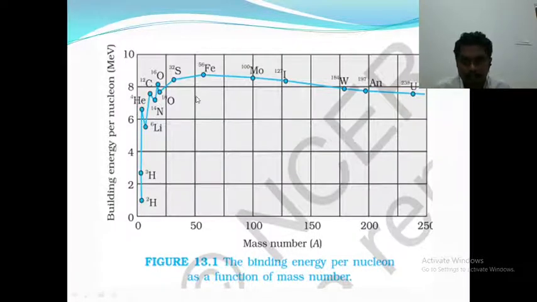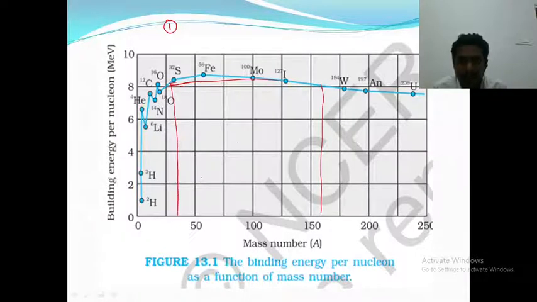Let us write some observations from this graph. The first observation: binding energy per nucleon is almost constant for the intermediate nuclei, those whose mass numbers are between these lines.